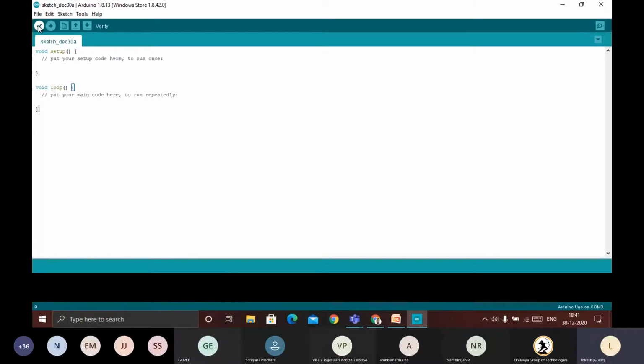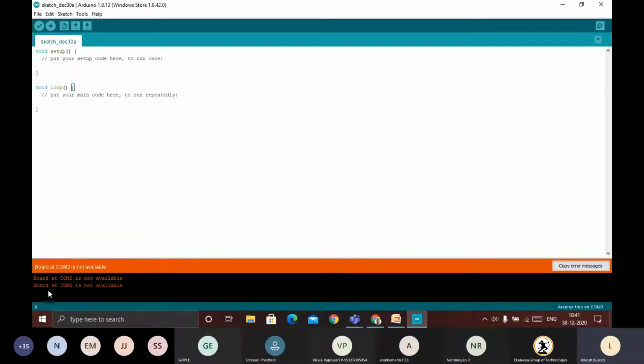Here you can see, this is called the verify button, the upload button. This is the new file creation button. This is the open button. If an already existing file is there, this is the save. These are the buttons which we are going to have. This is called the serial monitor button. Because we have not connected any board, you can see now.